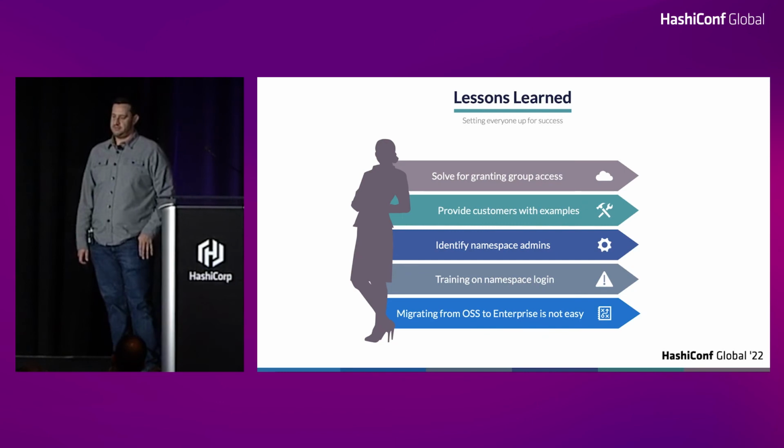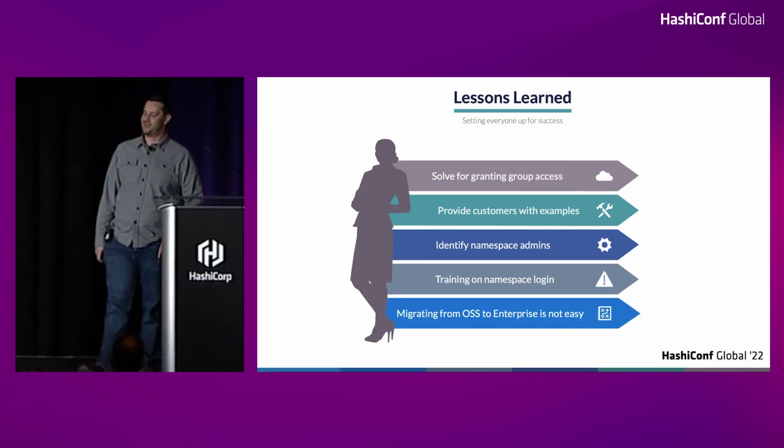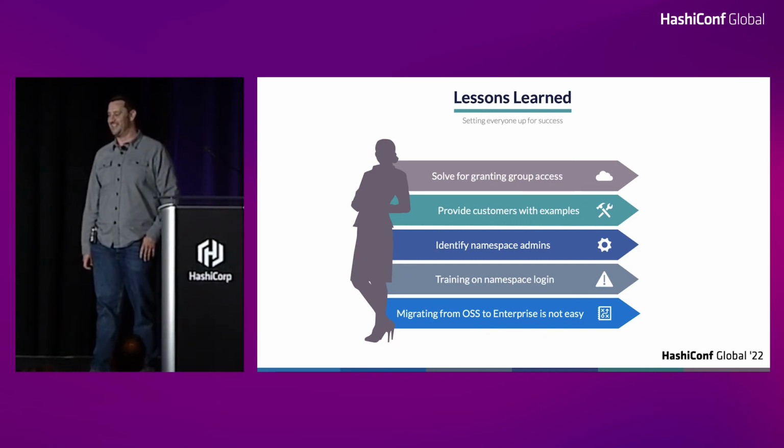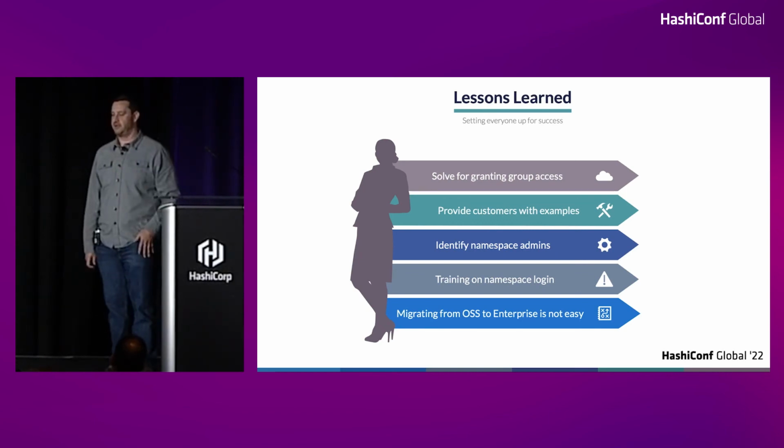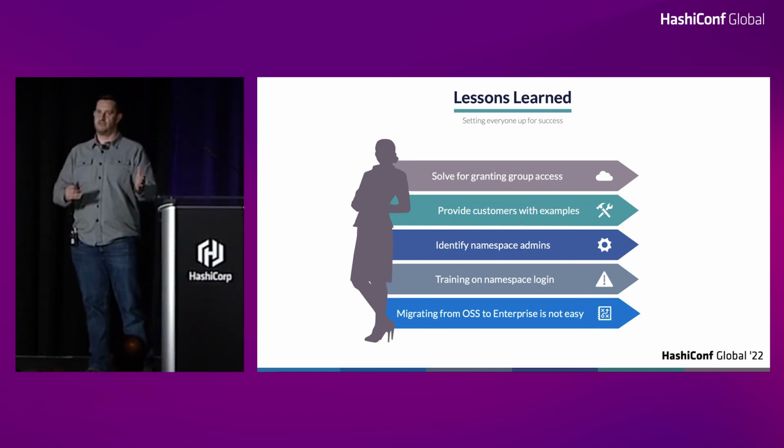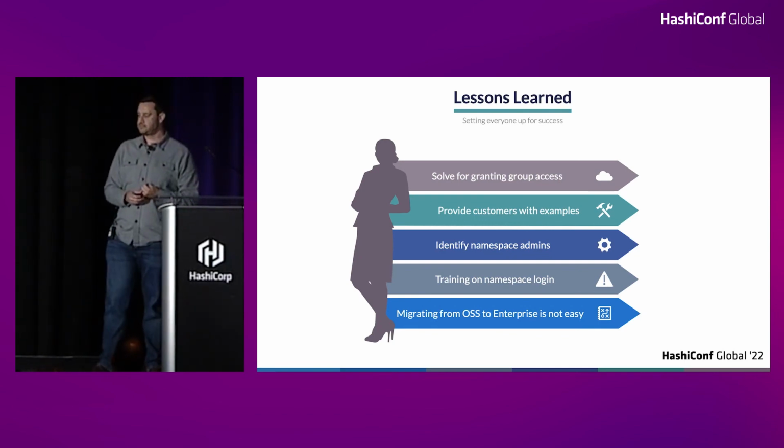And then the last piece would be that migrating from open source to enterprise is not easy. We're still underway with it. We're getting pretty close to the end of it here. But yeah, it's a slog in my experience. Bringing over KV secrets from open source to enterprise, there are some scripts out there that can help quite a bit, which is great.